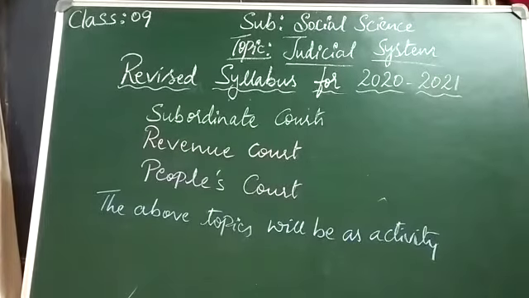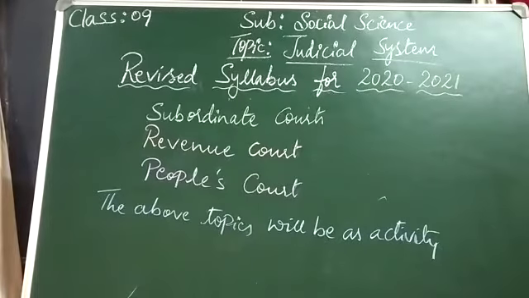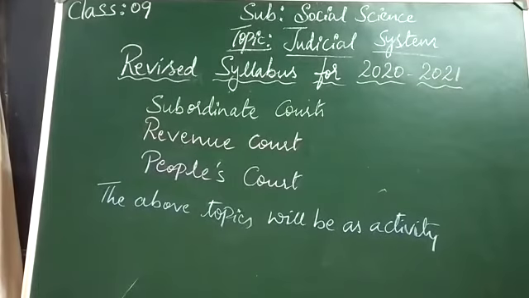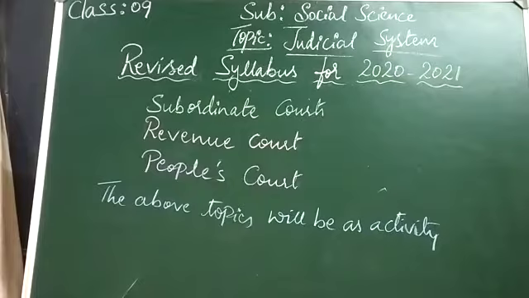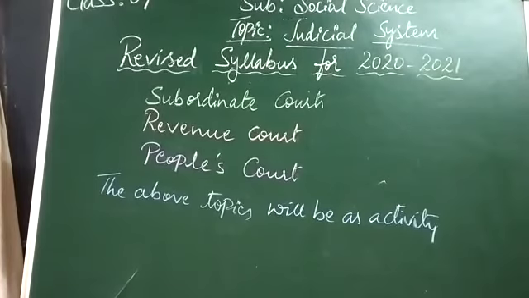This is a revised syllabus for 2020 and 21. Subordinate code, revenue code and people's code, these three subtopics will be as activity. I'll let you know the date when it is to be done. So you are going to study in this topic about the Supreme Court, functions and powers, and High Court, functions and powers. Okay? Let us study the system.